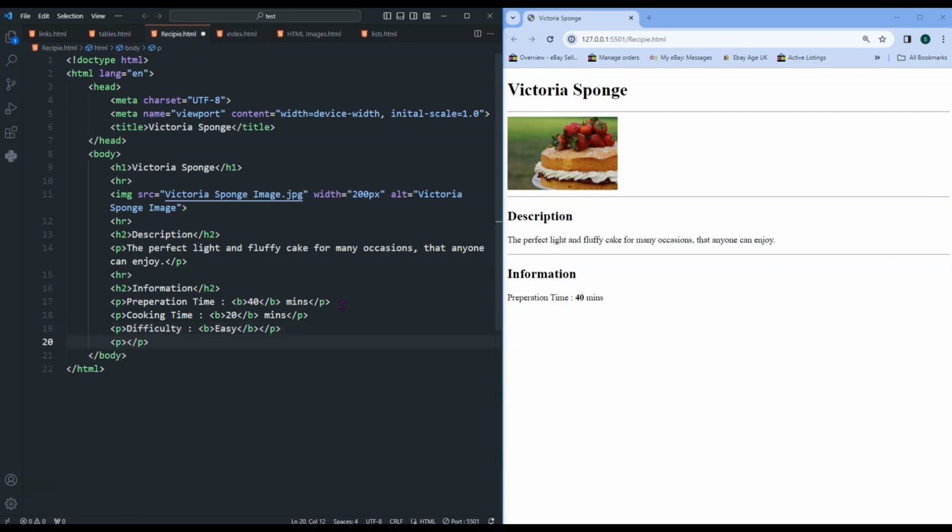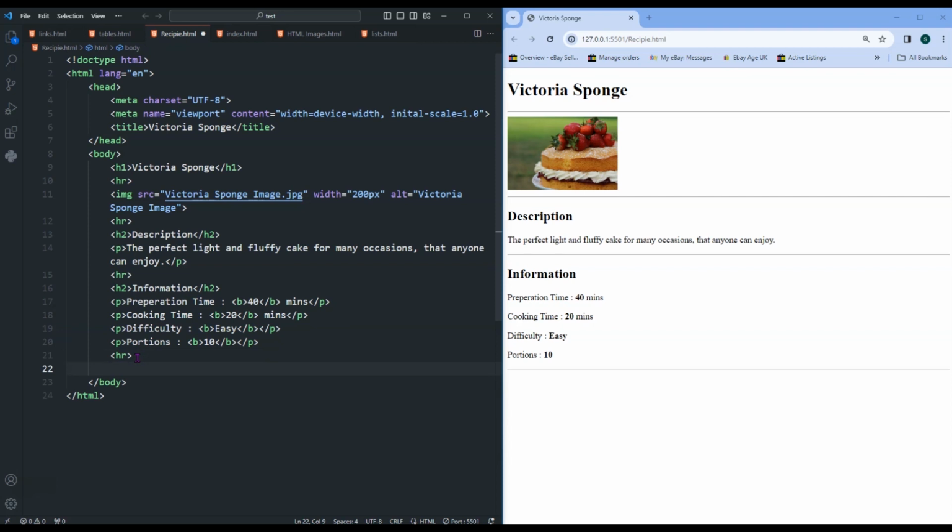And then the final paragraph tag, because we normally like to see how many portions we can get out of this, and we're just going to put, need the bold tag, and then 10 portions inside. Round that off with the horizontal rule. So there you go, so the information section with some information. Okay, so that's that section.